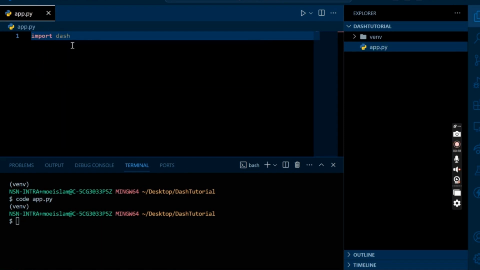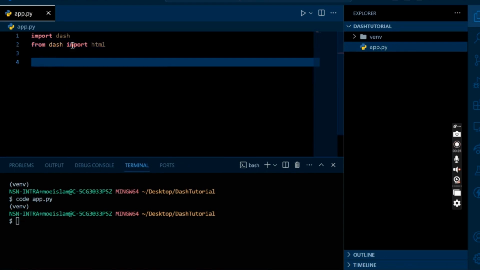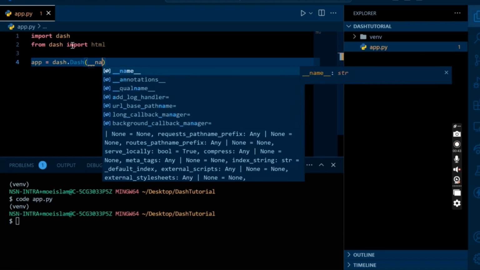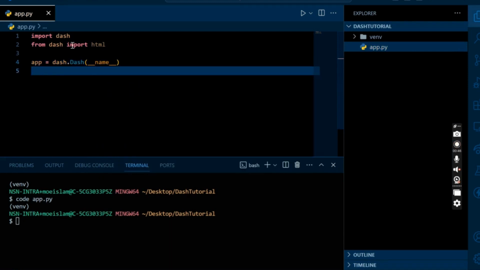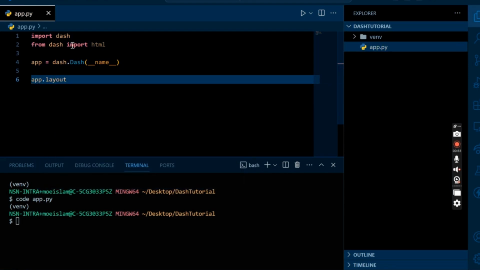Let's import dash, and from dash we'll import html. Now, in order to create the instance of the Dash application, we will create a variable which by convention is named app, and from the Dash package we will call the Dash class, which will give us the instance of the Dash application. Now, to this object there's a property attached, layout, and this property will hold the UI of our Dash application. For the UI we need to call the html class.